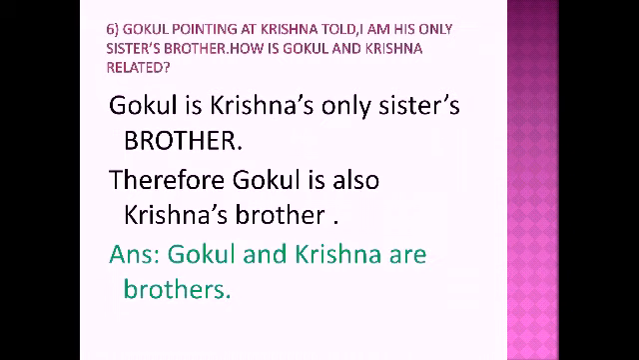Now let us read the sixth question. What is the question? Gokul pointing at Krishna told, I am his. His means Krishna's only sister's brother. Krishna's only sister's brother is Gokul. That means how is Gokul and Krishna related? They both are brothers. Because Krishna's only sister means who is Krishna through his sister? Brother, right? And Krishna's sister's brother will be also Krishna's brother.